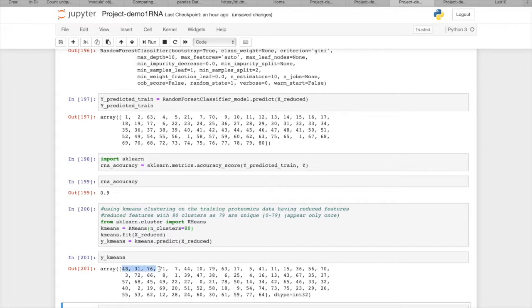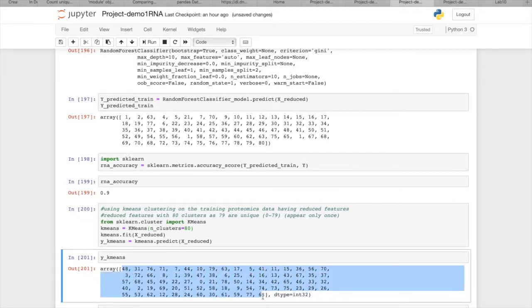As we can see, these are the different labels which are generated by using k-means. Now the numbers which are assigned over here are assigned internally, so what we will have to do is map them back to the original label in order to compare them with the label provided in the sum tab 2 for calculating the accuracy.